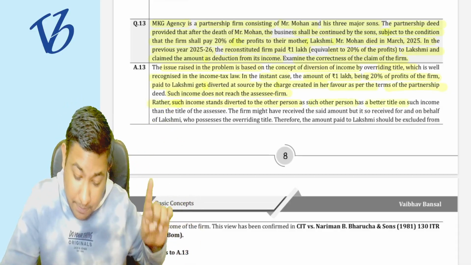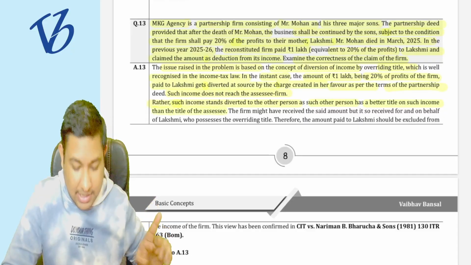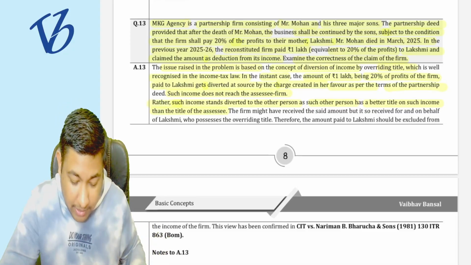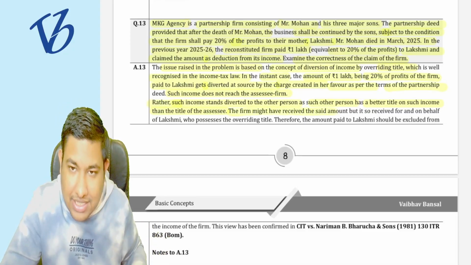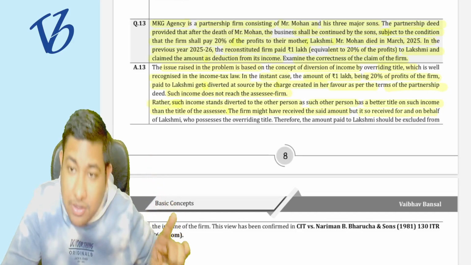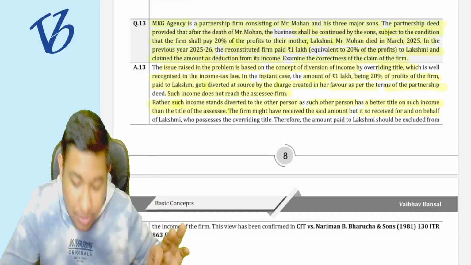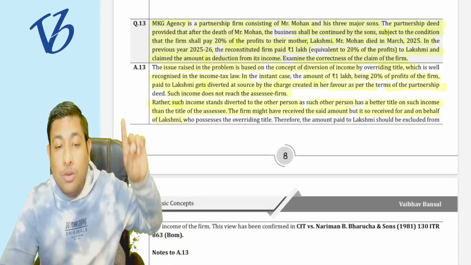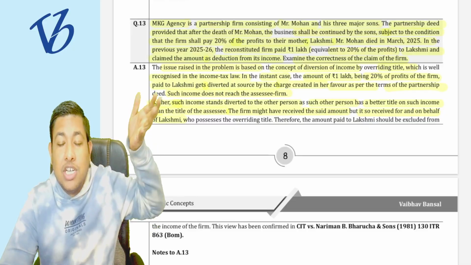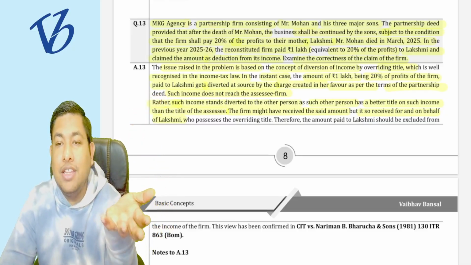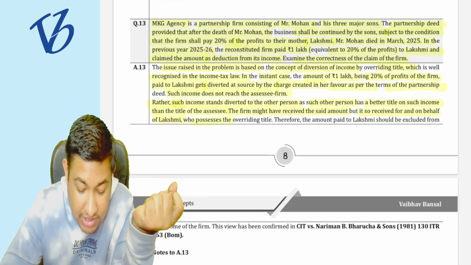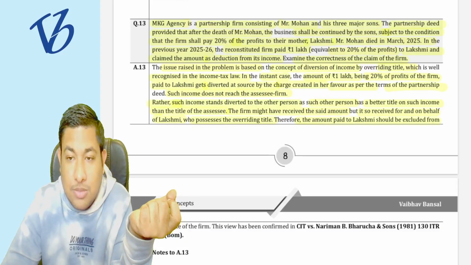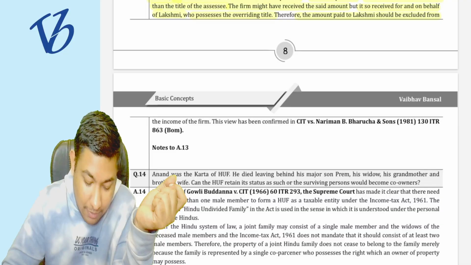Rather, such income is diverted to another person, and who is the other person here? Mrs. Lakshmi has a better title on such income than the assessee. The assessee is the firm, and the other person is Lakshmi. The firm might have received the said amount, but it is received for and on behalf of Mrs. Lakshmi because it is already enacted in the partnership deed. She possesses the overriding title. Therefore, the amount paid to Mrs. Lakshmi should be excluded from the income of the firm.